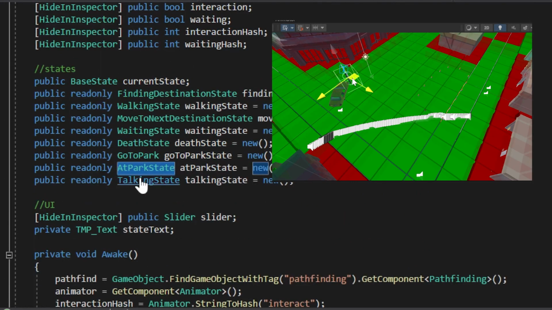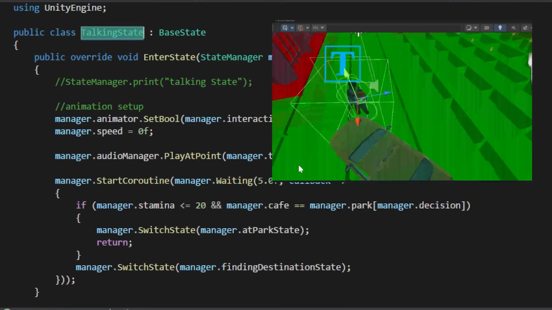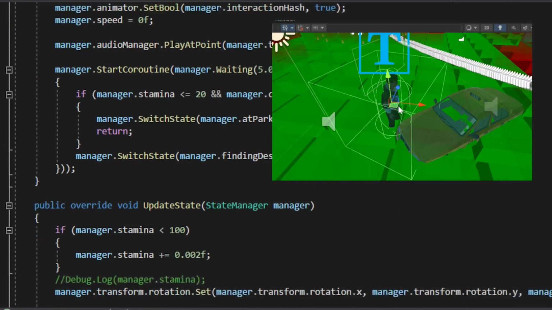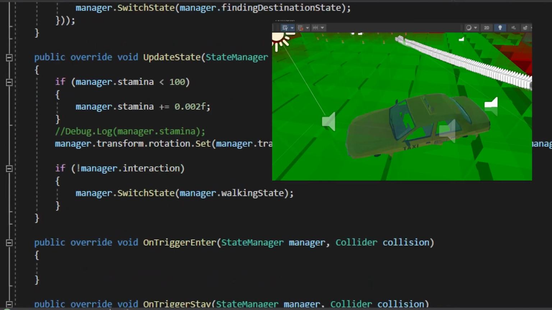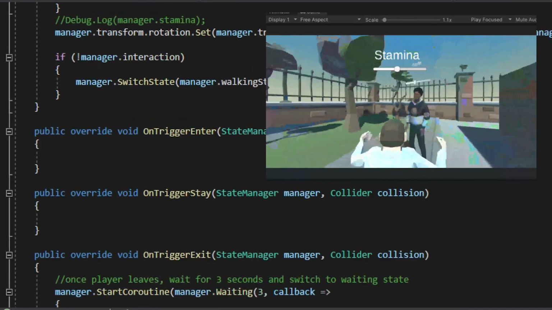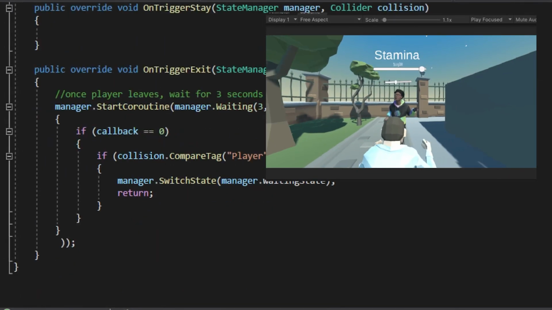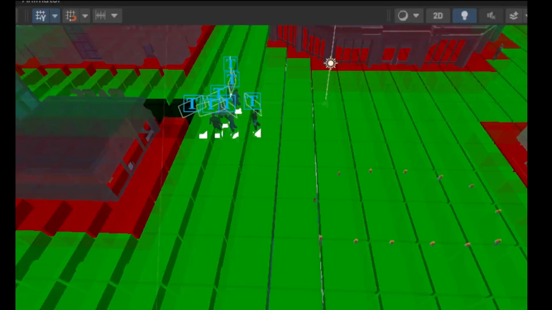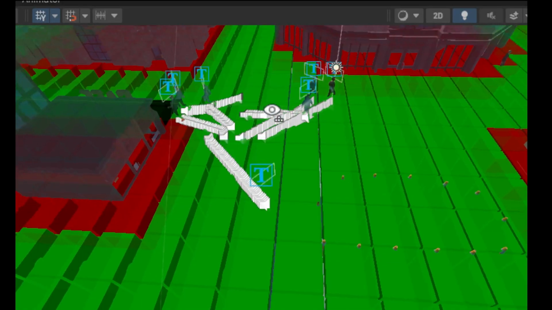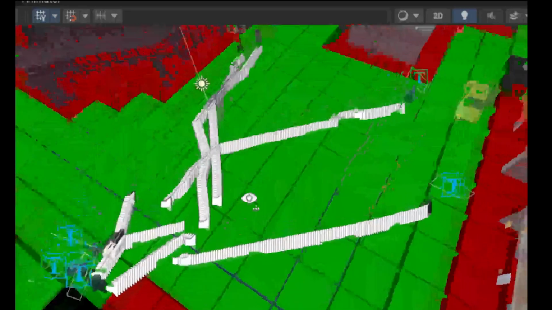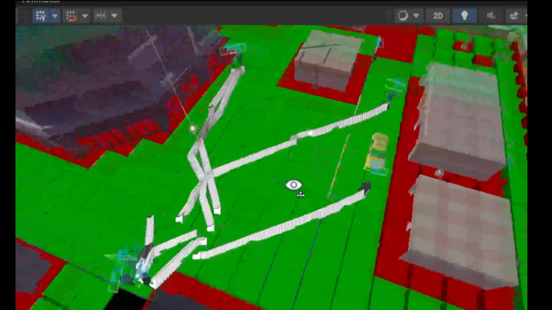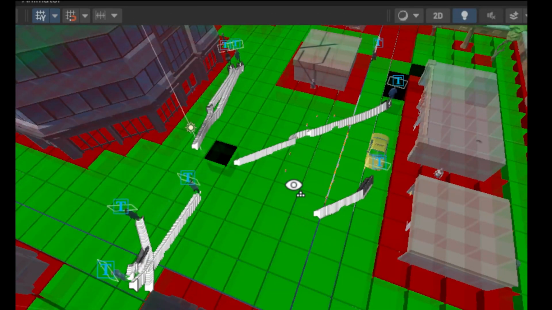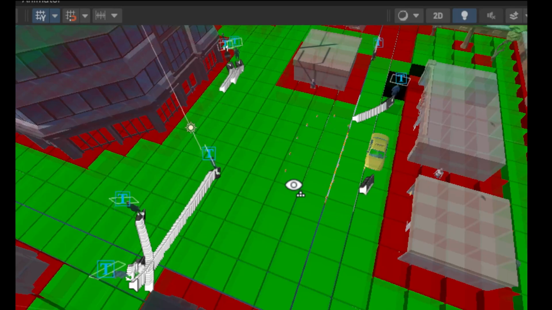The second is when the NPC gets hit by a car. The NPC dies in the dead state and is destroyed. The last interruption is when the player interacts by pressing the E key when near it, which then sends the NPC to the talking state where it tells the player something and starts walking again. The path planning system of this NPC is non-deterministic as it chooses between A-star and breadth-first search on its own and uses that path planning system.